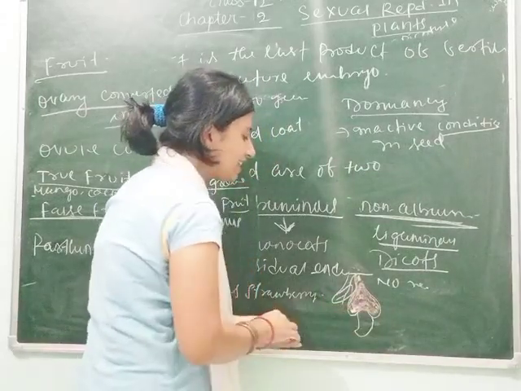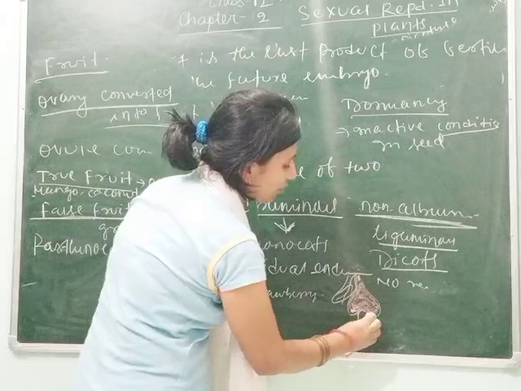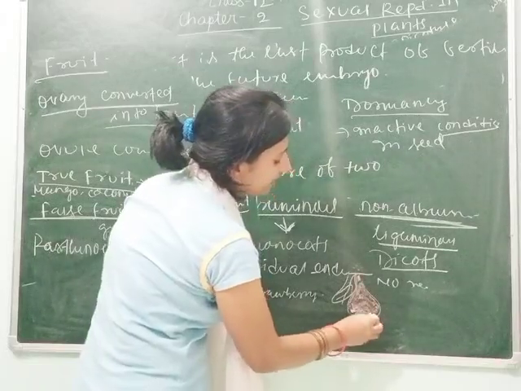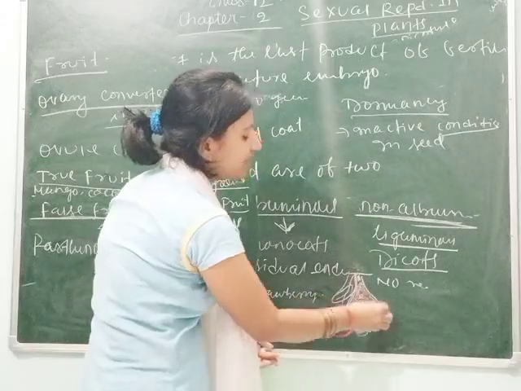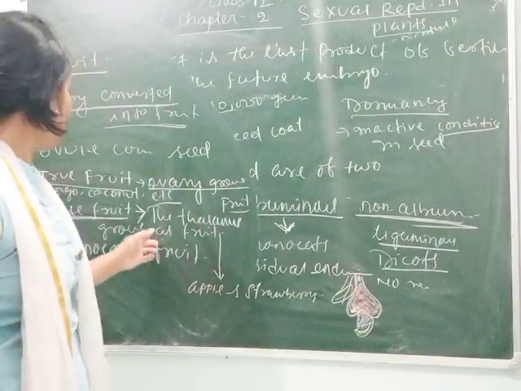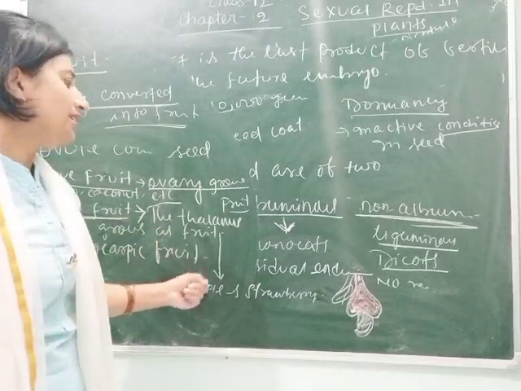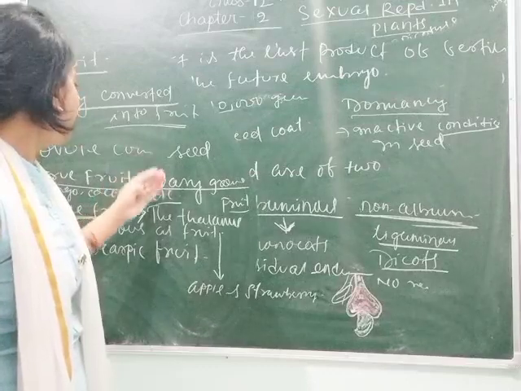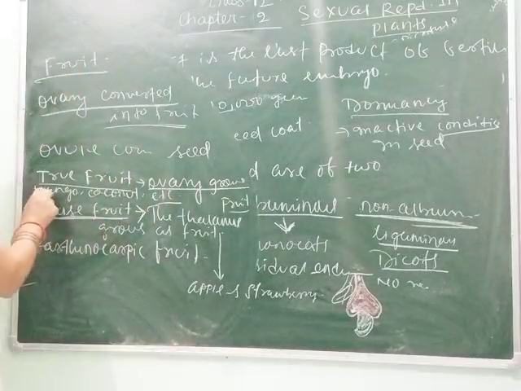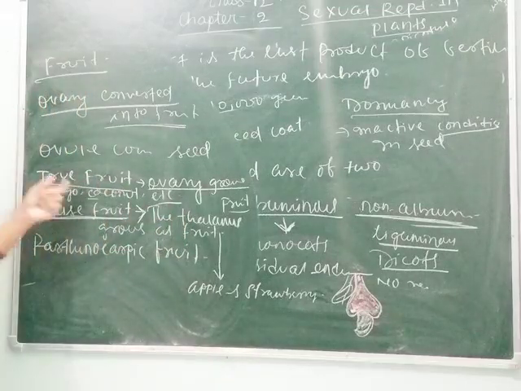This is the fruit and this part is the seed, meaning the seed is outside. And this part is also thalamus. So the false fruits are apple, strawberry and cashew, whereas the true fruits are many of the fruits which we eat, like mango and coconut. Clear?